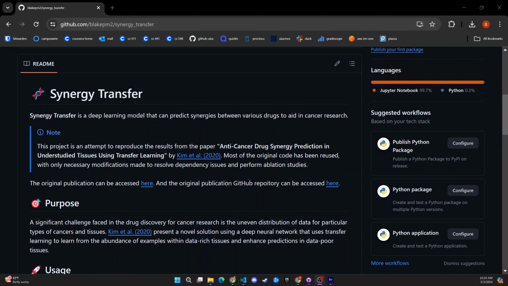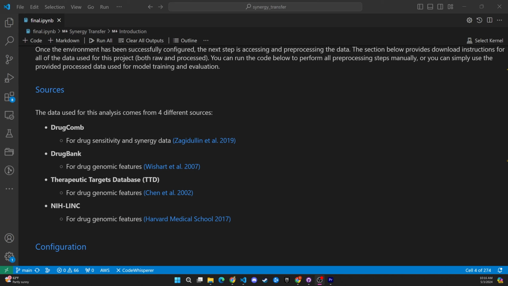And so this transfer learning approach is really the core innovation of this study, and it's a technique where a model developed for one task is reused as a starting point for a model on a different task. And in this case, it involves transferring the insights gained from the drug-cell interactions in common cancers to then improve synergy predictions in the less common ones. So the data used to power this model comes from 4 different sources, the first being DrugComb for drug synergy and sensitivity data, and then for genomic features, the authors use a combination of DrugBank, TTD, and Link.